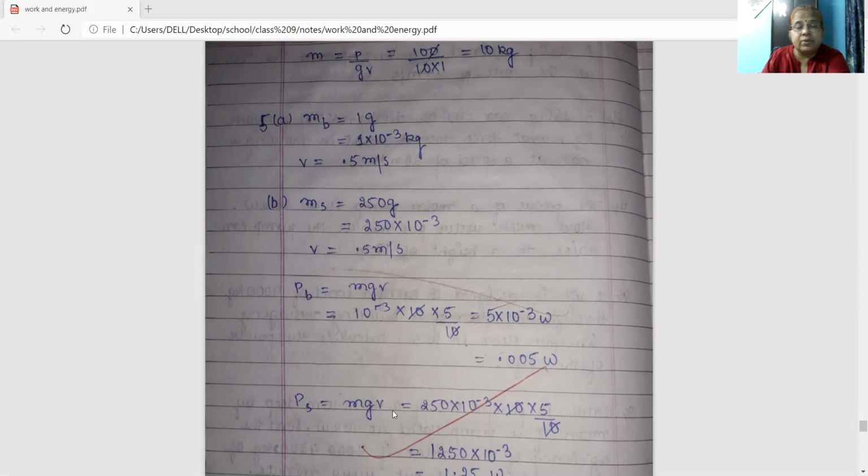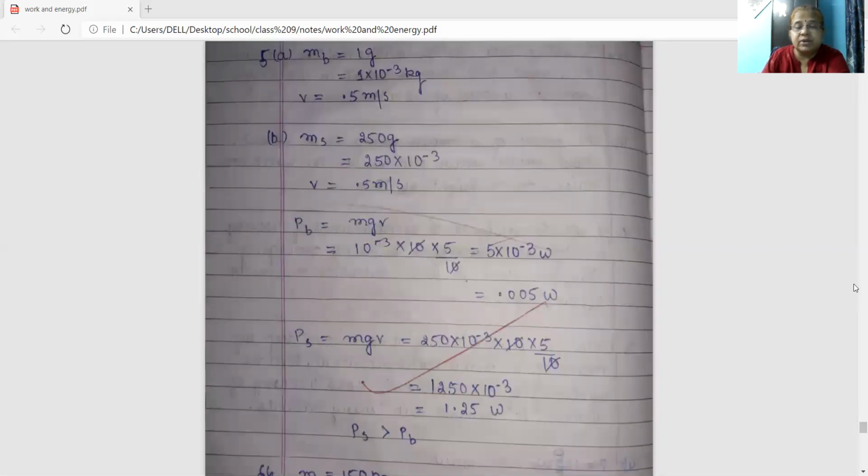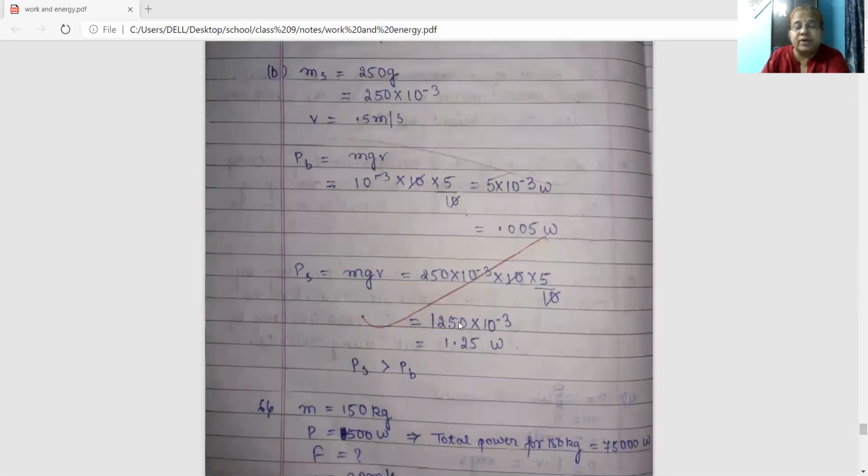So mass is 250 into 10 to the power minus 3, g is 10, and velocity is 0.5, that is 5 by 10. 10 will get cancelled. What is left? 1250 into 10 to the power minus 3. So this equals 1.25 watt. Compare the power of the two: you will find that the power of the squirrel is more than the power of the butterfly.